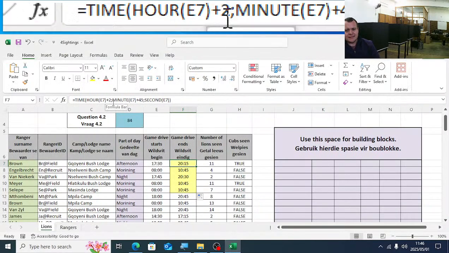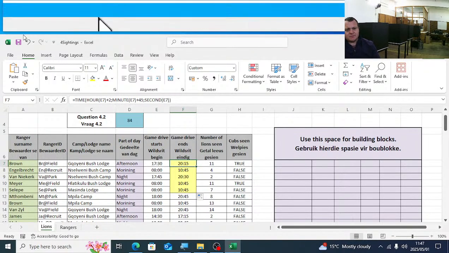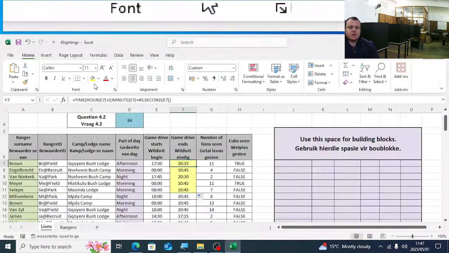They can also do this with date. They can also do it with date, where instead of hours, minutes, and seconds you use year, month, and day. They'll tell you the due date is 2 weeks from now, and then you will have to add the 14 days, or 2 years, or 3 months. So you must just have a look there at the date function as well, where we use their year, month, and day. Same function, get to the same answer, but instead of using time, you use date. You can save question 4.